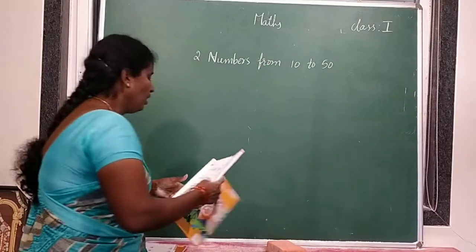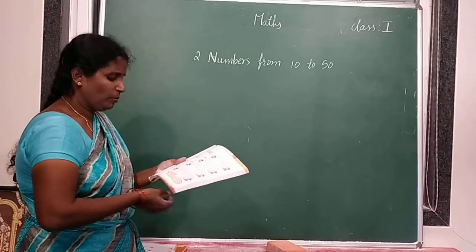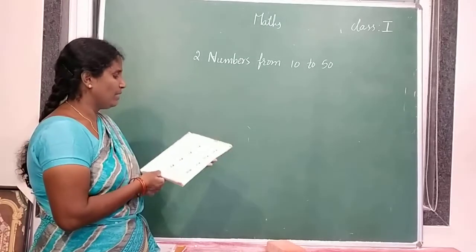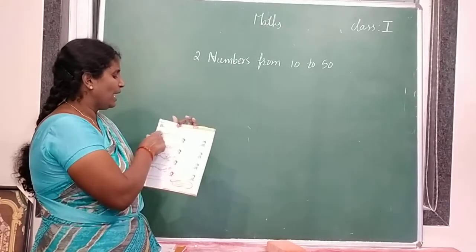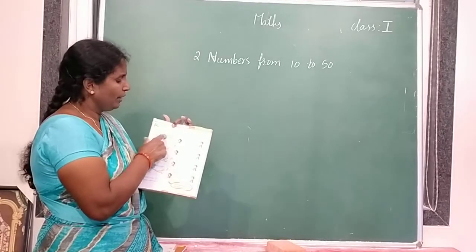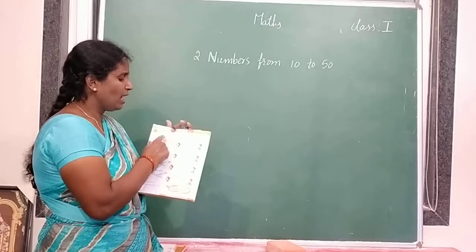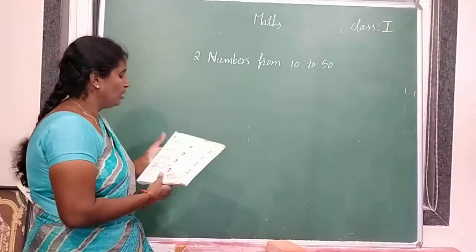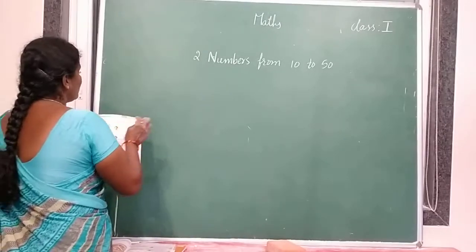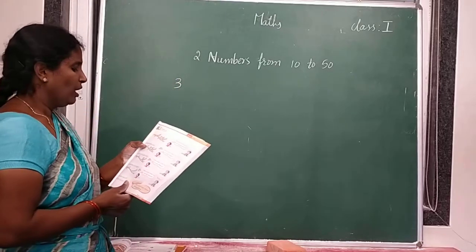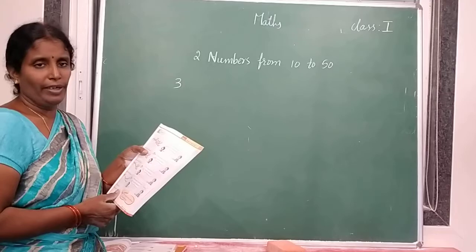Open your content book, page number 21, textbook. See here, one branch is there. On that branch, some birds are there. How many birds are there on the branch in the first picture? Three birds are there.